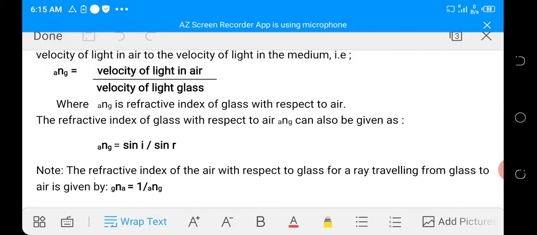So, as if now the ray is traveling from the glass to air, that is the other way around, and we want to calculate the refractive index of air with respect to glass. We just need to find the reciprocal of the refractive index of glass with respect to air, as shown in the equation.